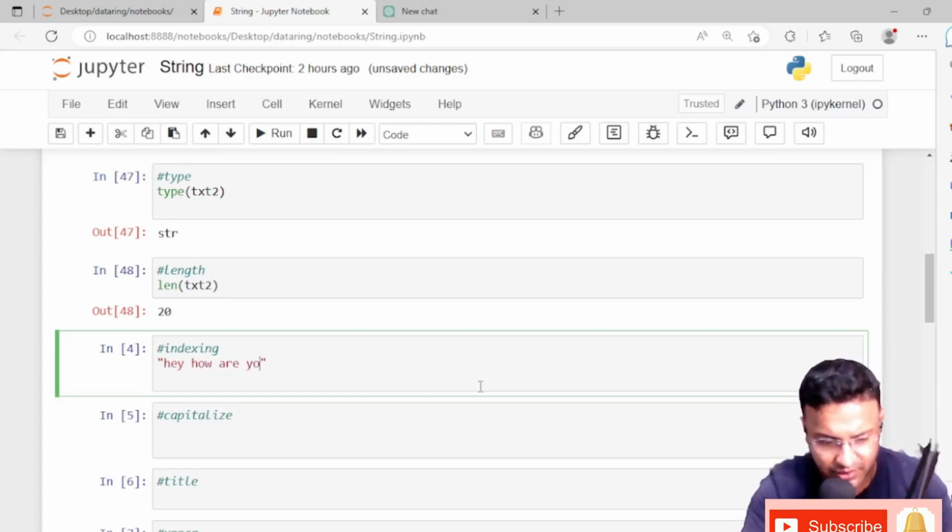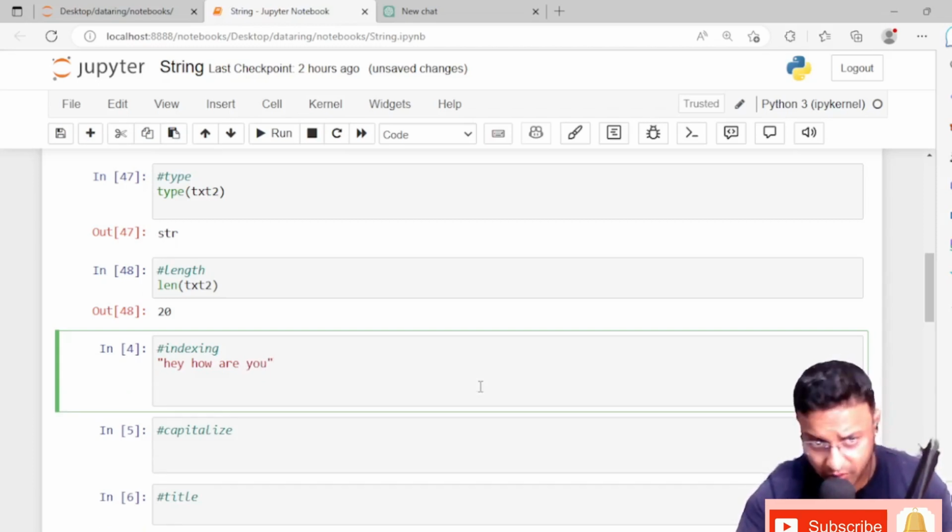Okay, so if you see here, how do I count as a human being? I'll count h as 1, e as 2, y as 3, right? But Python doesn't do that. How does Python count? H as 0, e as 1, y as 2, this space as 3, this h as 4, like that. Okay, this is the indexing of Python.